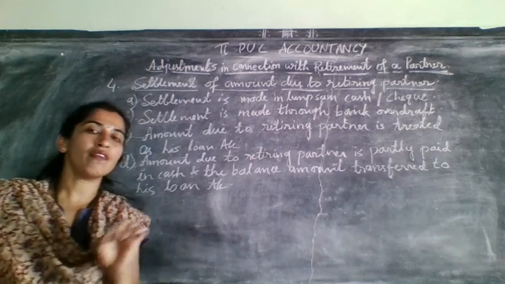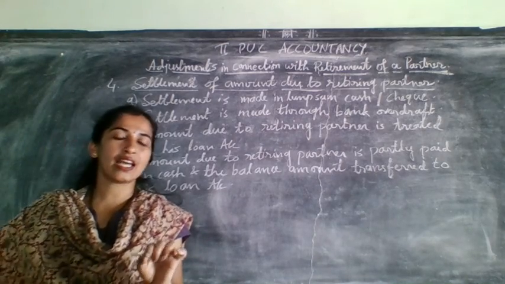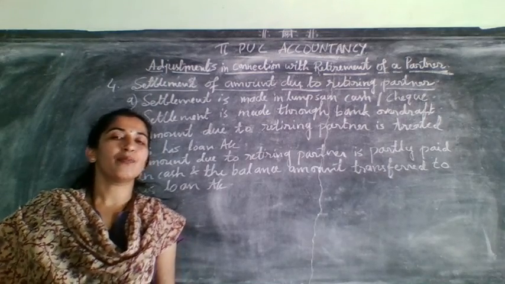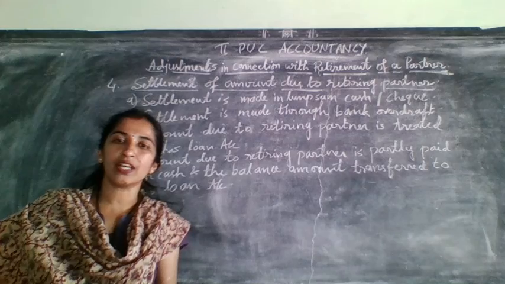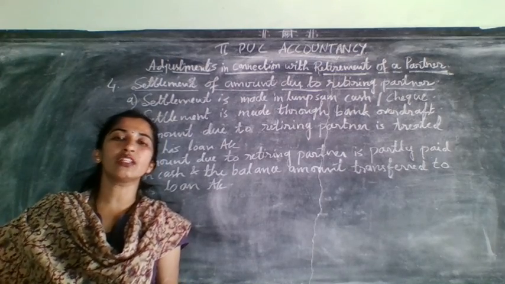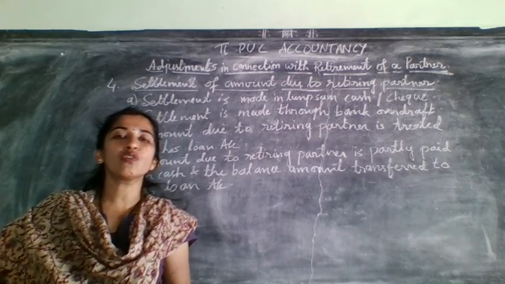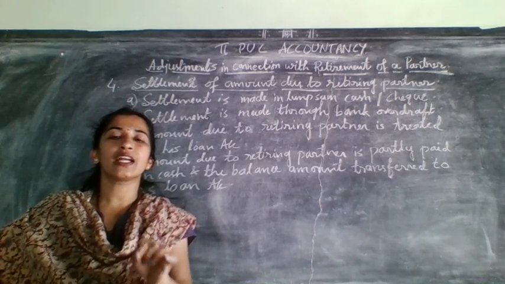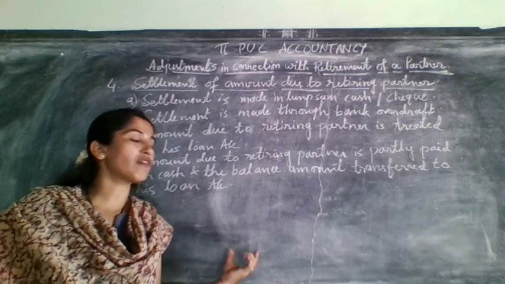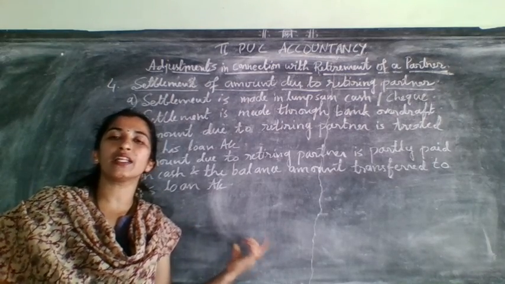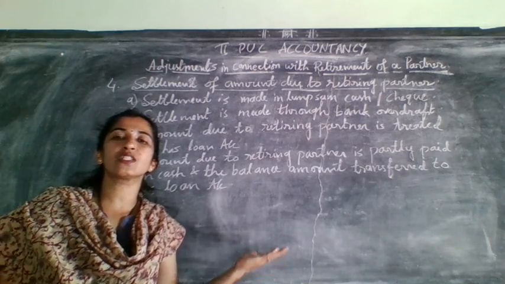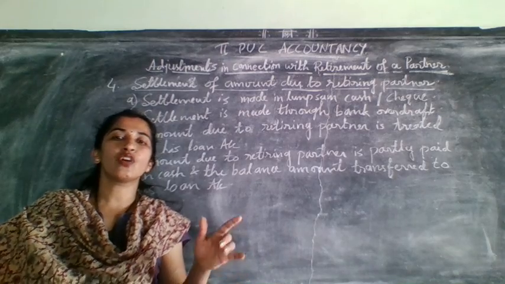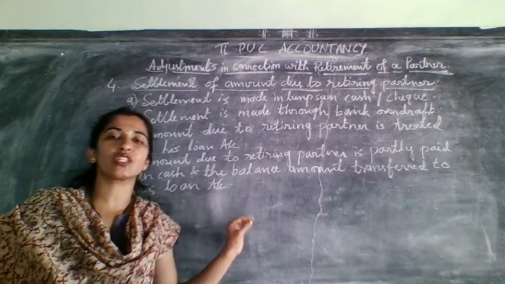Why? Why do we write balance carried down? Balance carried down means that balance will be brought forward for the next year. But the retiring partner will not be there for the next year. When he is not there for the next financial year, we need to settle his account. That means we need to close his account. Then how to close the retiring partner's account? He will not come under balance carried down, because his balance is not carried forward for the next financial year. So at that time you need to close his account.